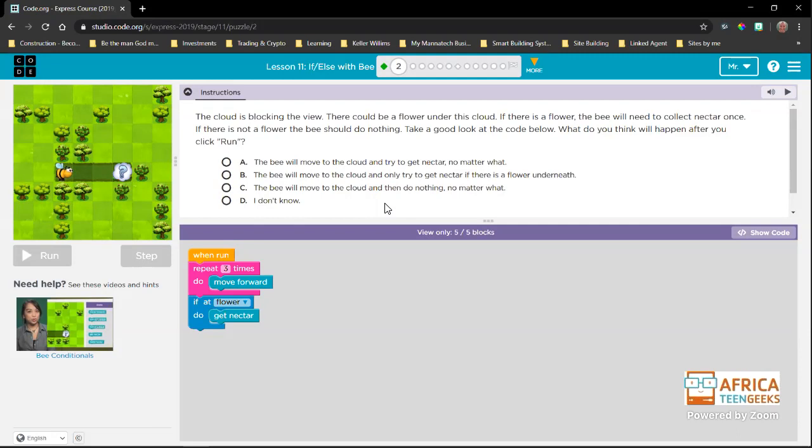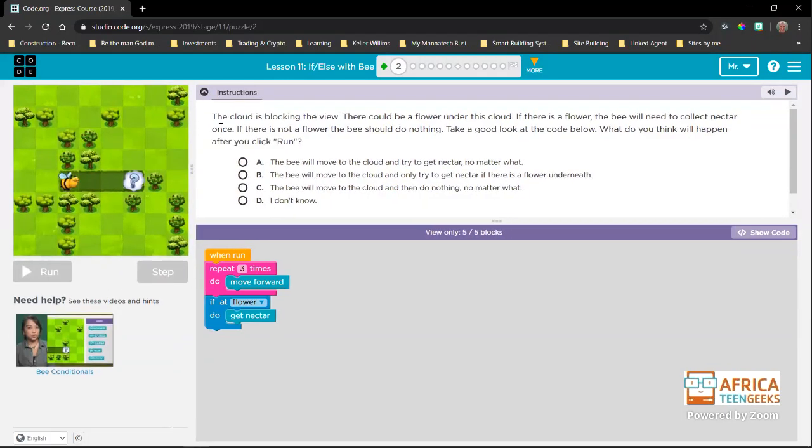Okay, now we have new blocks, if-else blocks. They're not on here yet, so we will look at them a bit later. For now, let's just work through this. This cloud is blocking the view. Okay, I'll send the link again. There we go. Thank you for reminding me.